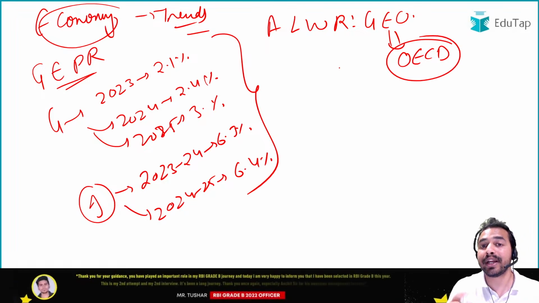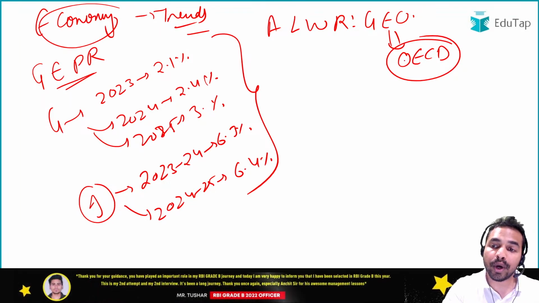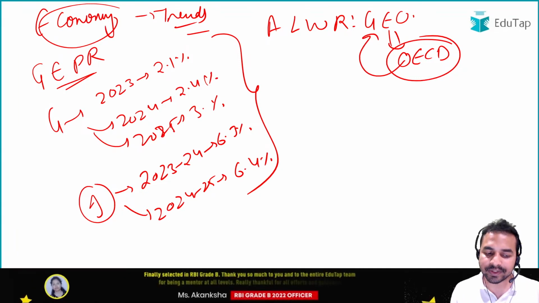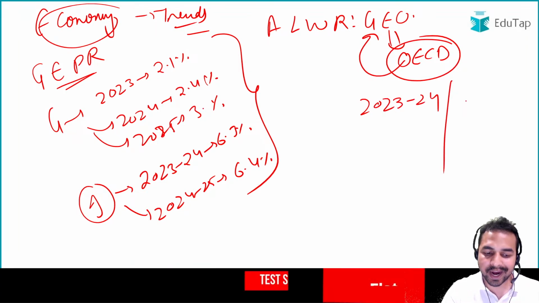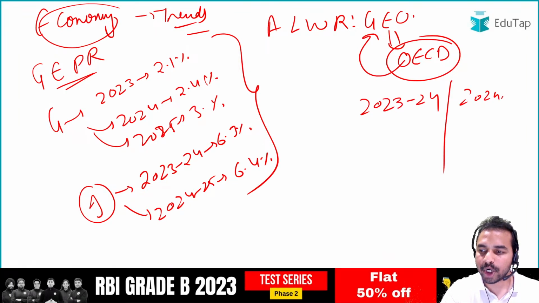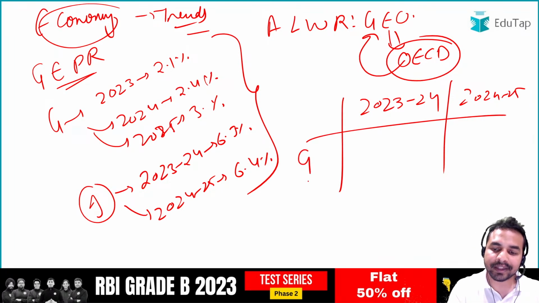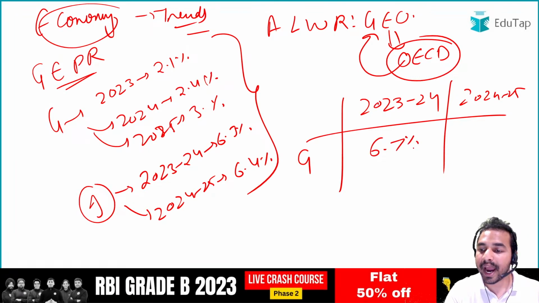Okay, we all know that in the RBI Grade B officer exam 2021, mains exam, there were 4 questions being asked on the OECD Global Economic Outlook. So now let's discuss the 2023-2024 year and 2024-2025. When we talk about these 2 years, the global GDP growth rate is basically 2.7% and 2.9% for 2024-2025.